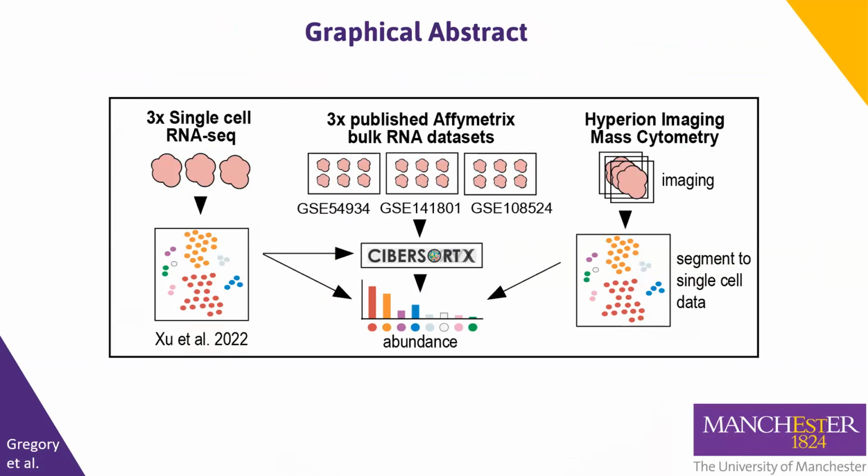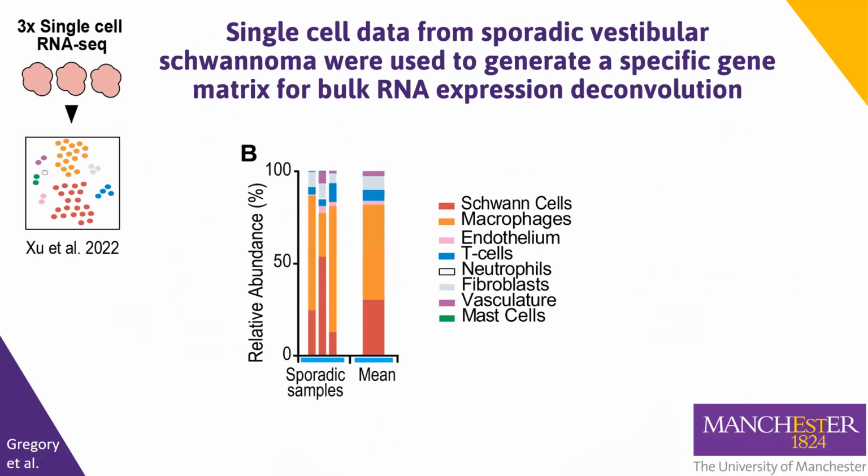Next, to assess cell abundance in sporadic and NF2 tumours, we used the published single-cell data and 3 bulk RNA datasets to predict cell type abundance in these tumours. The single-cell data revealed that these tumours were variable in their relative abundance of components, but on average, the sporadic tumours were composed of 30% Schwann cells and 51% macrophages.